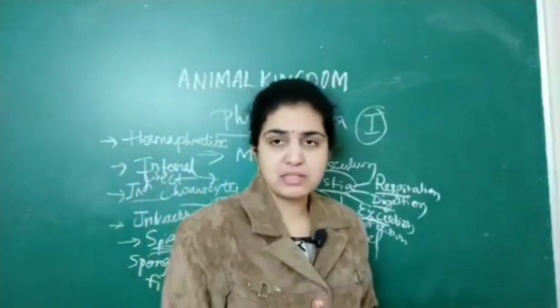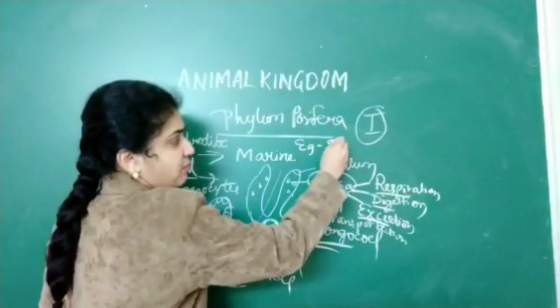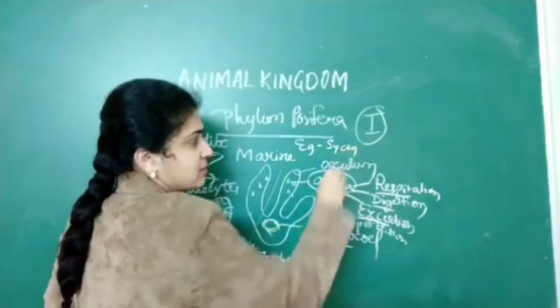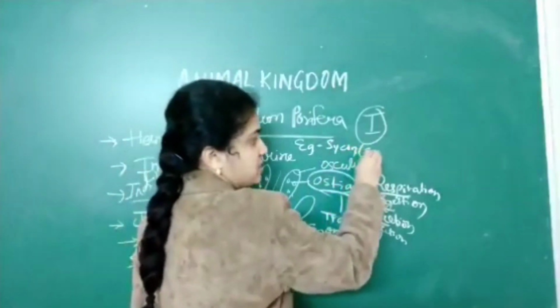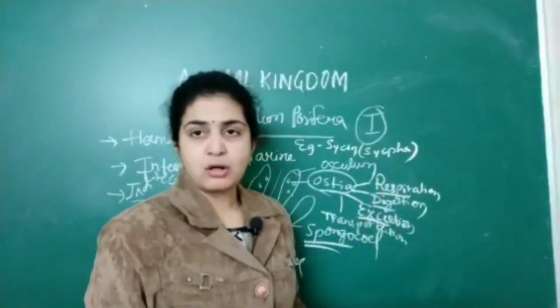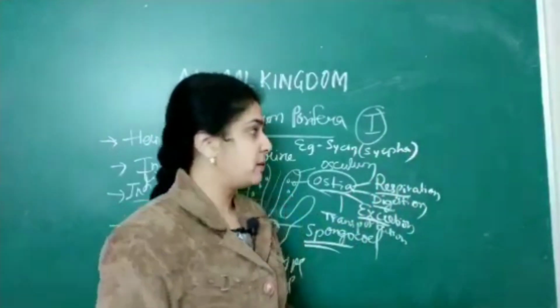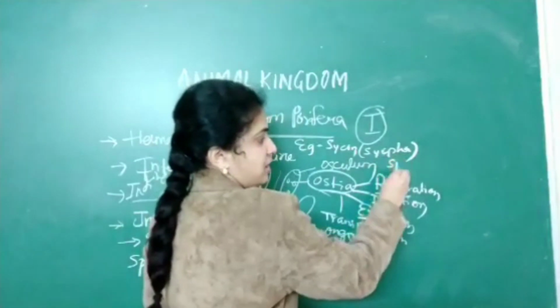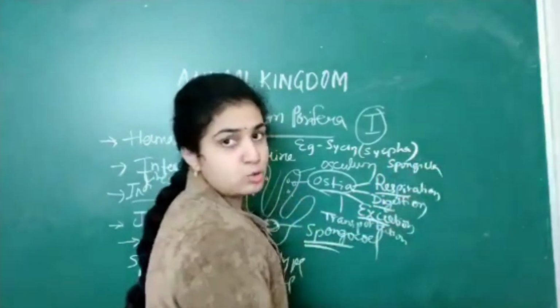What are the examples which we give for the phylum Porifera? One example is Sycon. Sycon means nothing but Scypha; the original term is Scypha. The next important one you should remember is Spongilla. The third is Euspongia.